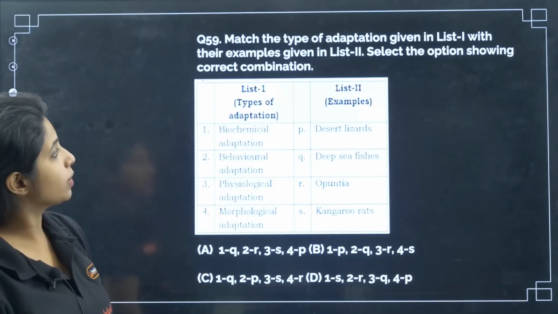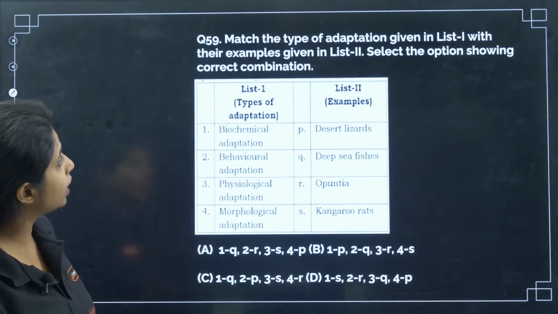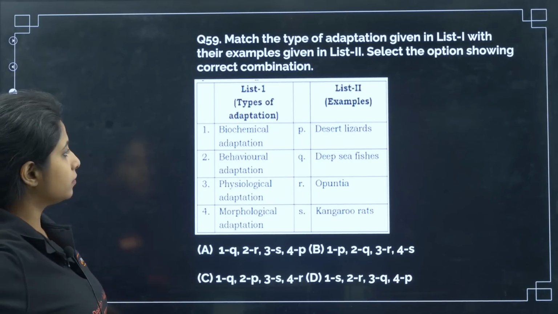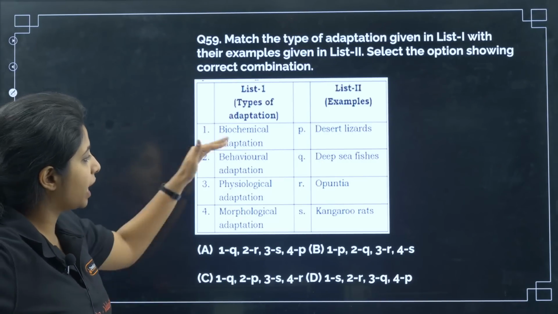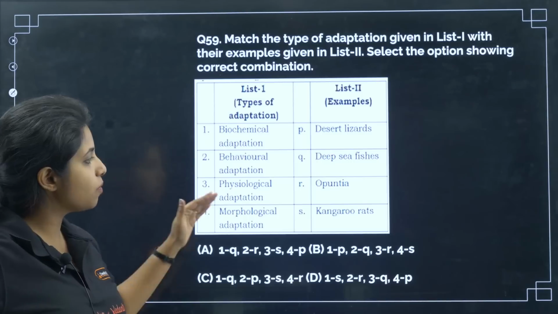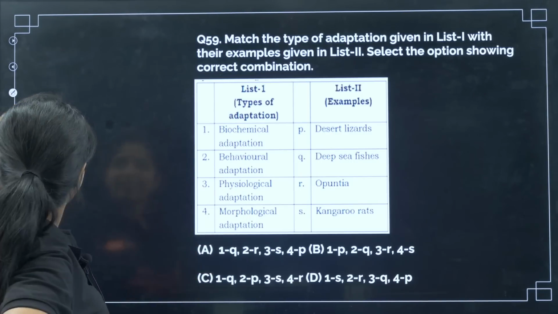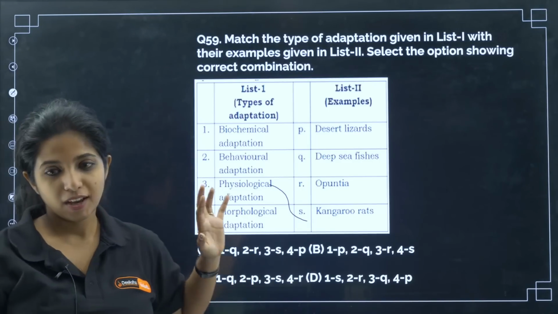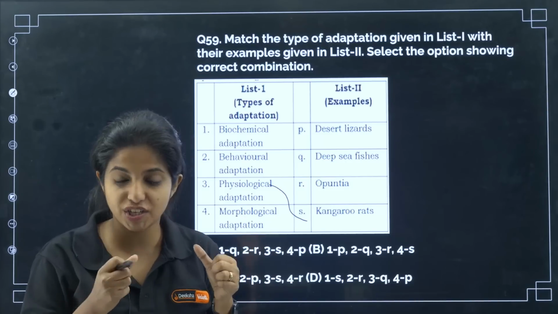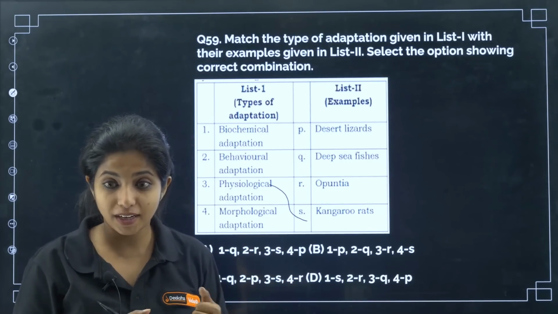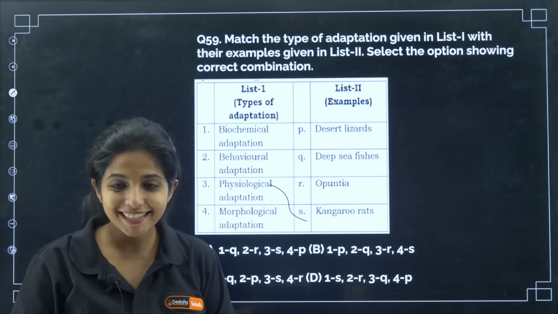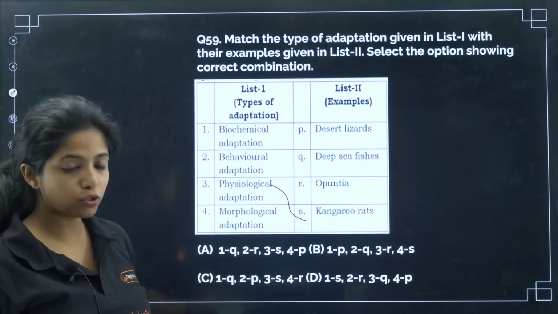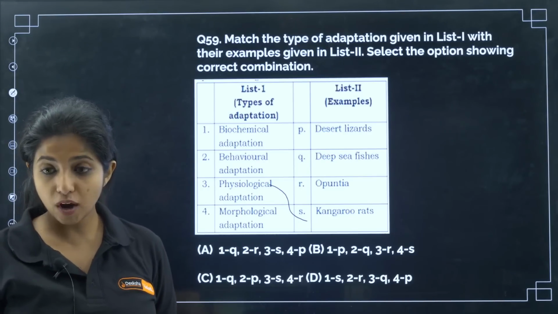Now, 59th question. Match the type of adaptation given in list 1 with their examples given in list 2. Select the option showing the correct combination. Okay, biochemical adaptation, behavioral adaptation, physiological adaptation, morphological adaptation. So, physiological adaptation is done by kangaroo rats. I'm pretty sure, rats. Why? Because basically they have very concentrated urine. So, physiologically they are adapted, my dear children, right? Can I say that? Yes, I can say that. So, 3 goes with S, and with that can I find the answer? I have 2 options with 3 with S.